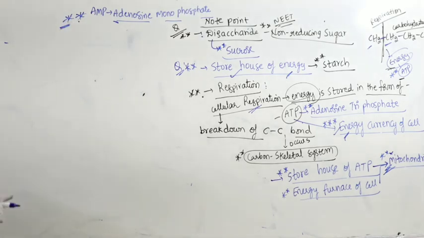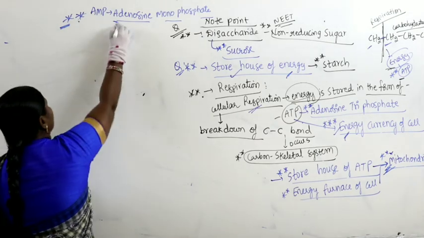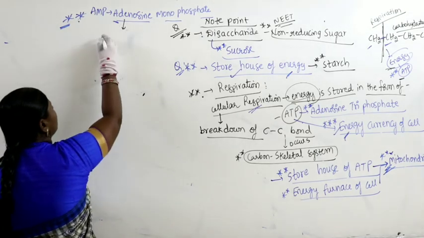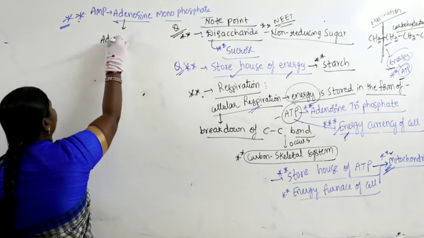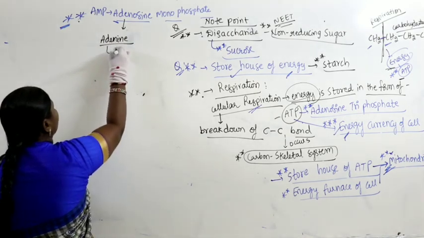AMP means adenosine monophosphate. Adenosine is nothing but an adenine derivative.